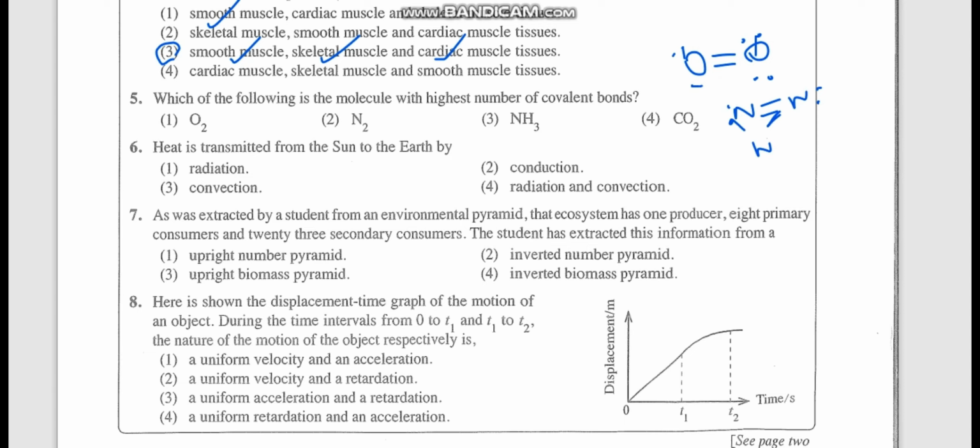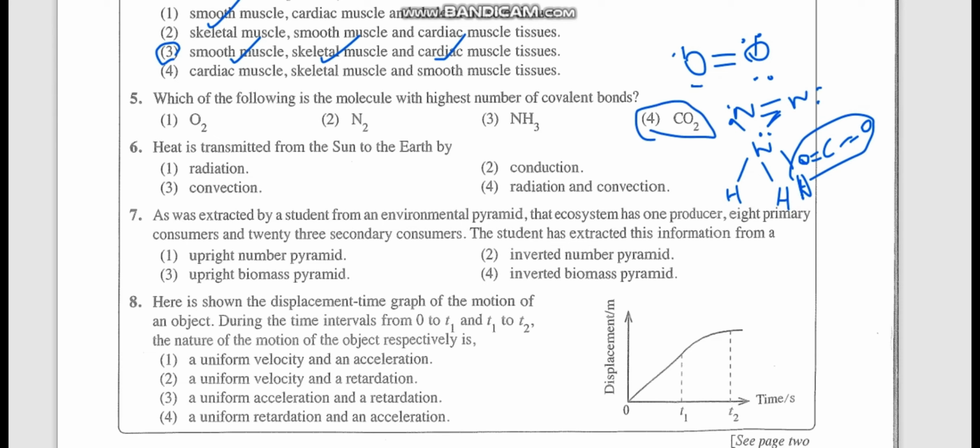NH3 has 3 bonds like this. Then CO2, if you take double bonds to each oxygen, this side double bond. So you can understand the highest number of covalent bonds is in CO2. 4 bonds are there. So the answer is 4.